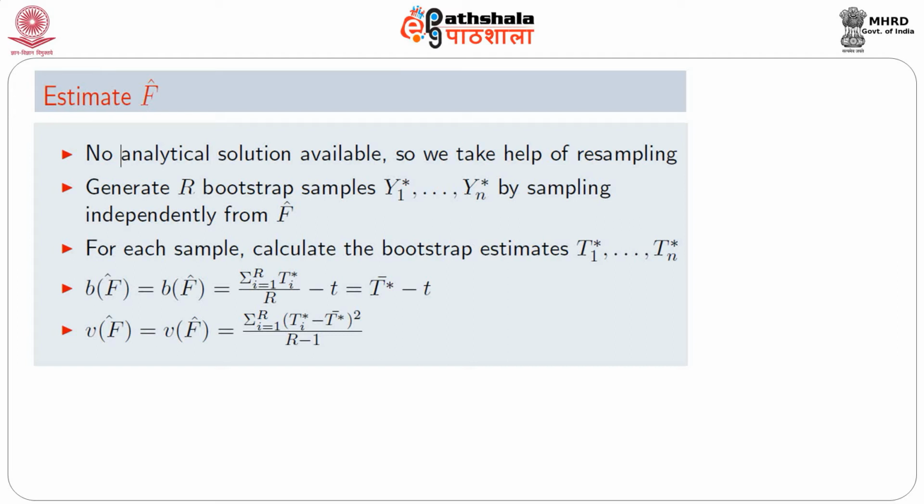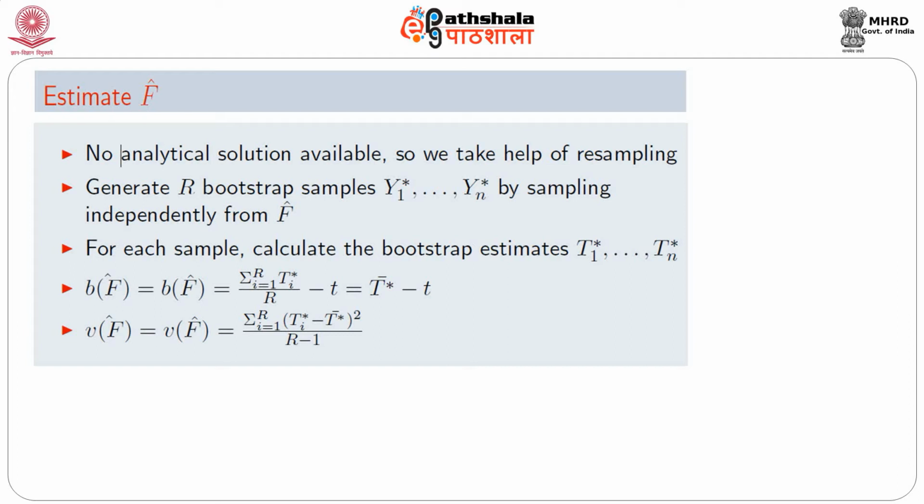It is the true bias, but with F replaced by F hat, and it comes out to be 1/R times the sum over r = 1 to R of Tr star, minus t, which is nothing but the mean of all the bootstrap estimates minus t. Similarly, the variance v(F hat) can be estimated as 1/(R - 1) times the sum over r = 1 to R of (Tr star minus t bar star) squared.